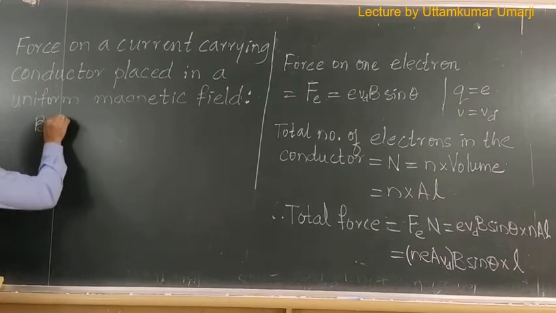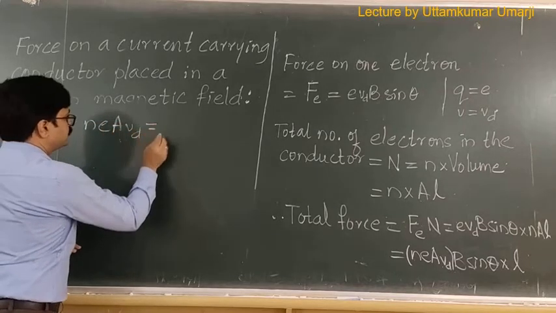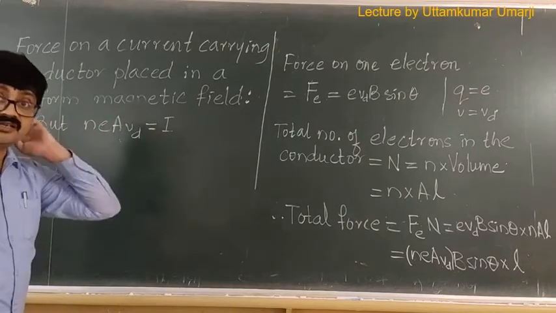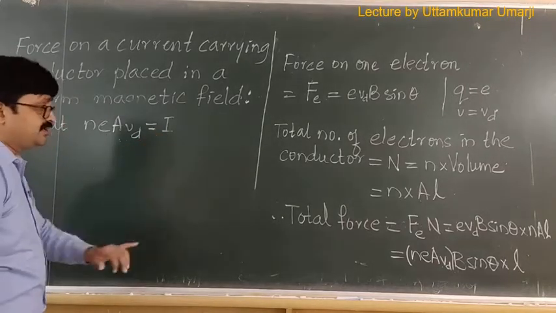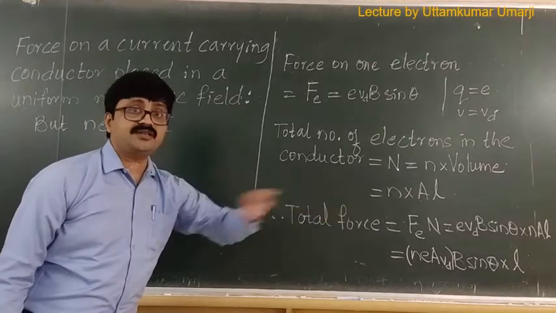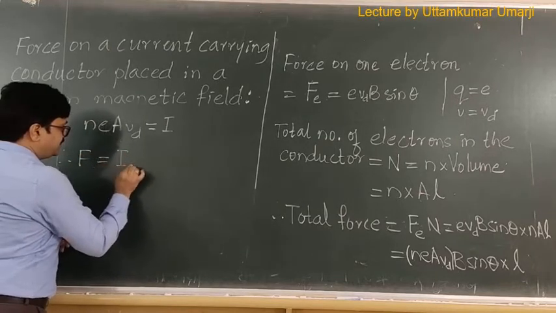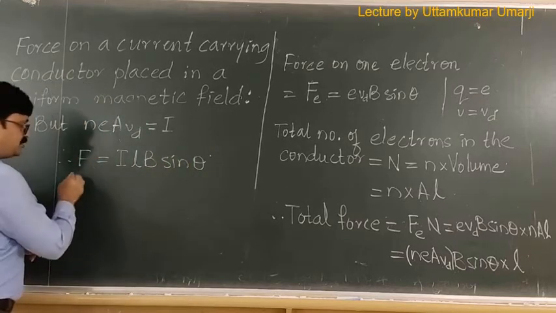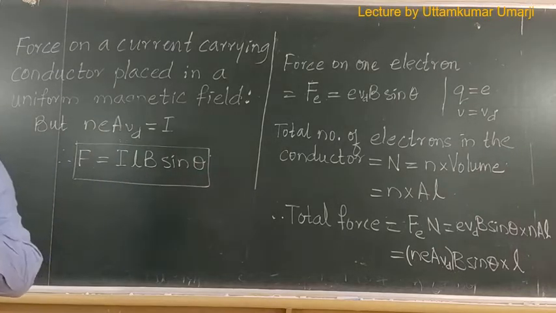N E A V D is equal to electric current I. So I is the current flowing through the conductor that we have already written in the beginning. So I will mention that is equal to I. So very clearly we get this as I into L into B into sin theta. So therefore total force F will become equal to I L B sin theta. Now this is the formula that we are looking for. So F is equal to ILB sin theta.